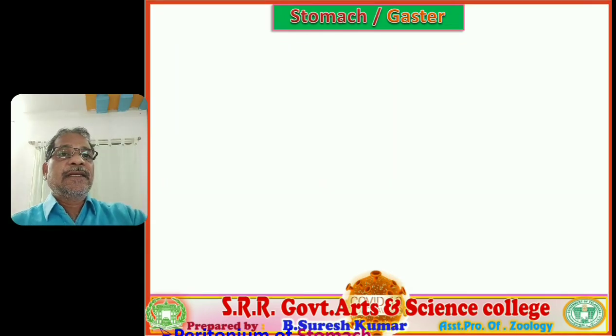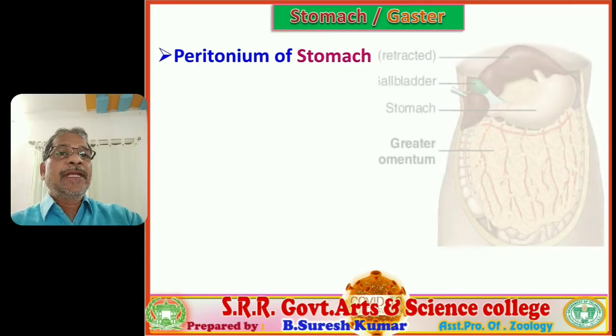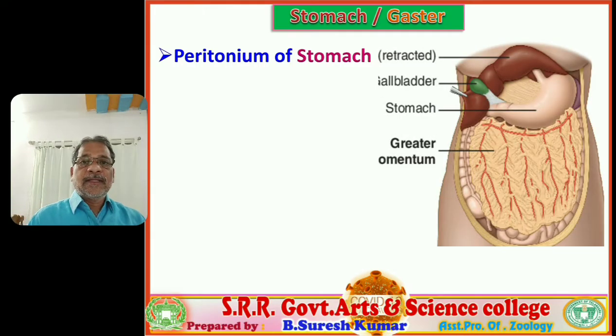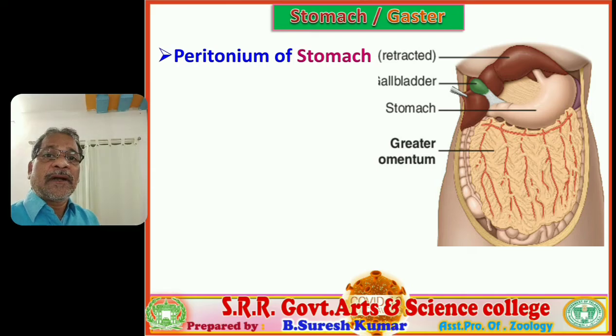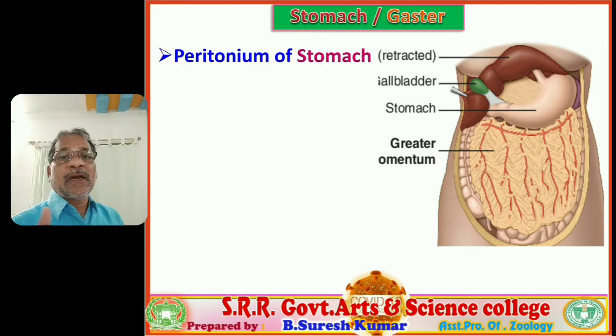Right. Next, the peritoneal membrane of the stomach. The stomach is the widest organ. It accommodates the food material we consume in our daily life. A lot of food material we have to consume, so that food material settles down in the stomach, and due to the weight the stomach may be disturbed. So it is fixed at a definite location by means of connective tissue layers called mesenteries and peritoneal membranes.